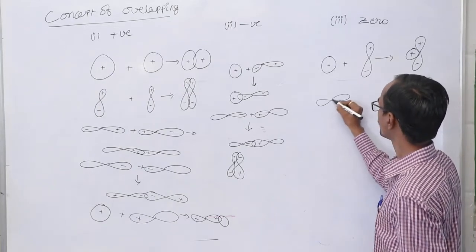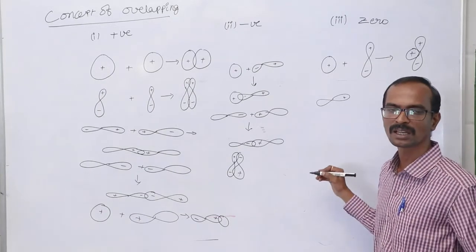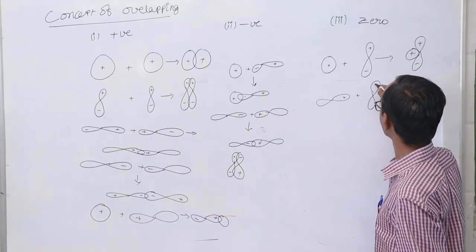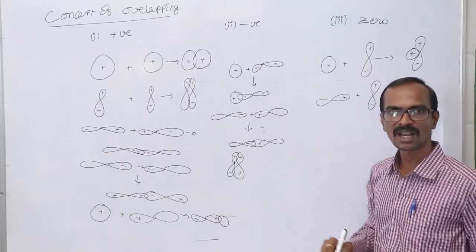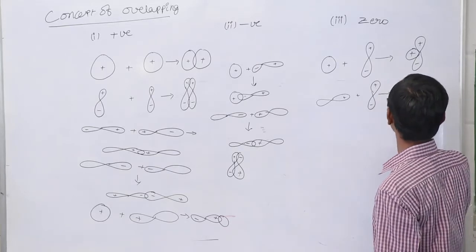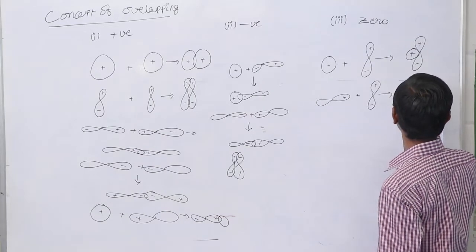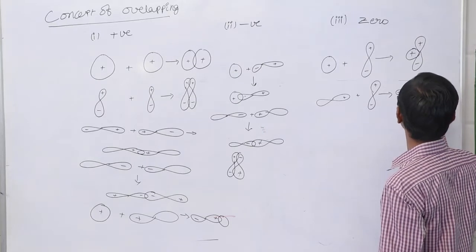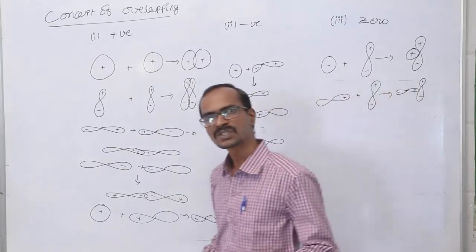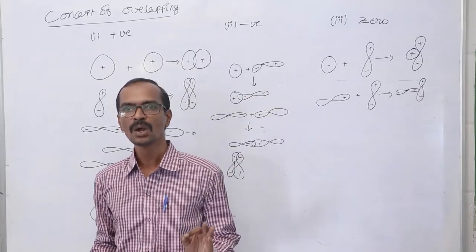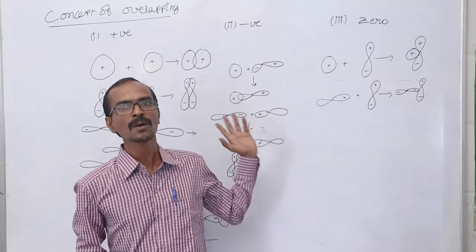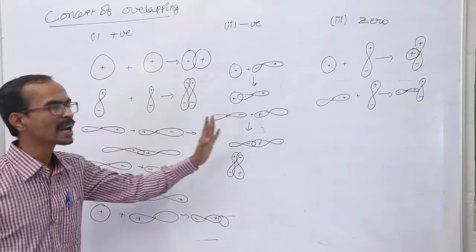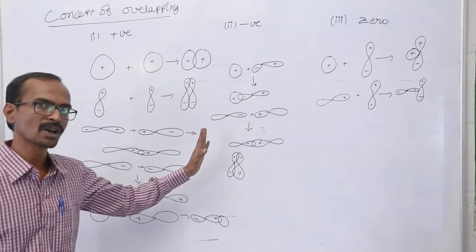In the same way, if a p orbital along the internuclear axis overlaps with this kind of p orbital, this is also called a zero overlapping process. The zero overlapping process does not result in the formation of a covalent bond. Do you understand the process of overlapping? Three different kinds, and this is the mode of overlapping of atomic orbitals. Are you clear?